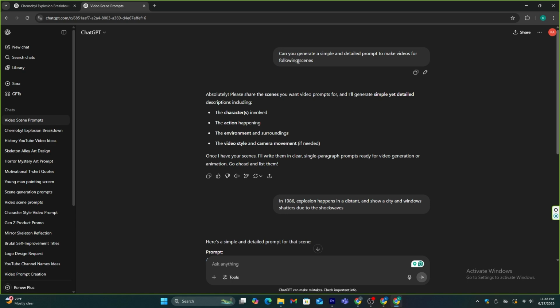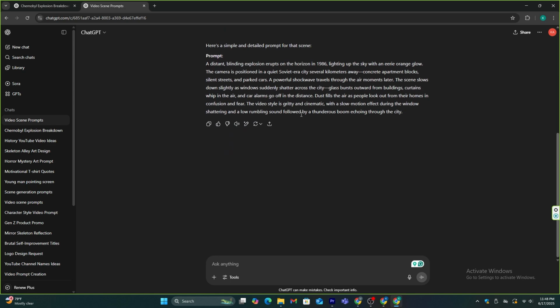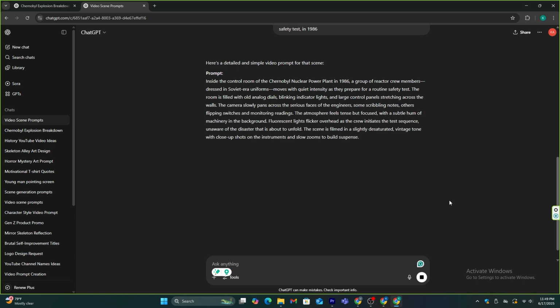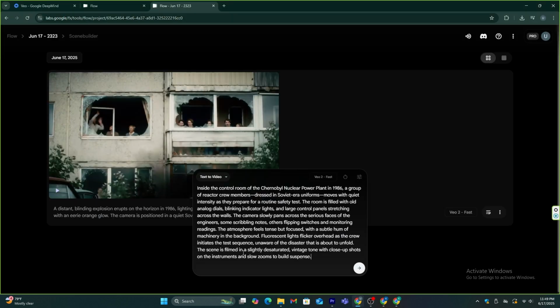Now, whenever I give some details about a scene, ChatGPT will give me a detailed prompt regarding that scene. I'm just going to enter this scene, which is the reactor crew at Chernobyl nuclear power plant is preparing for a safety test in 1986. And let's see whether this detailed prompt is going to make an accurate video or not. I'm just going to copy this prompt and add it here.